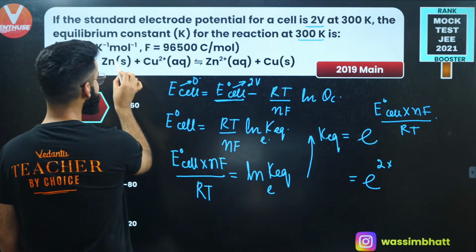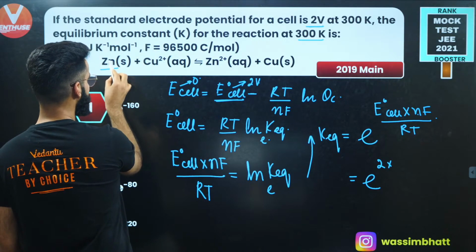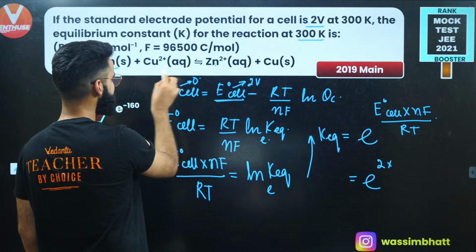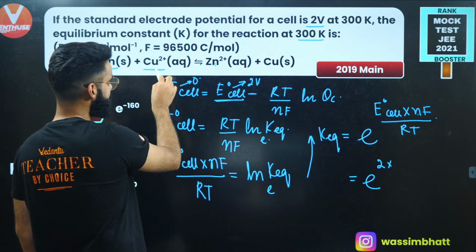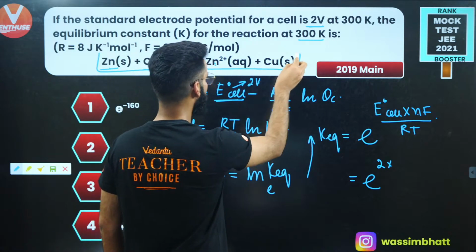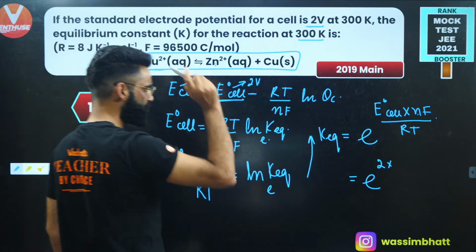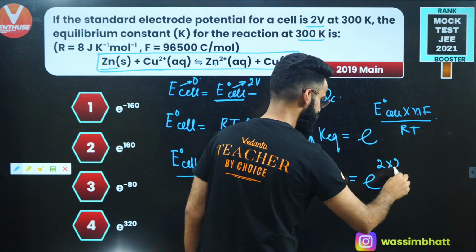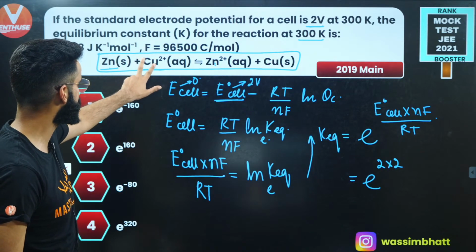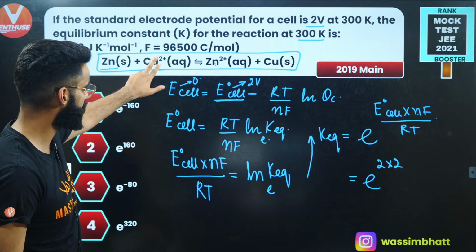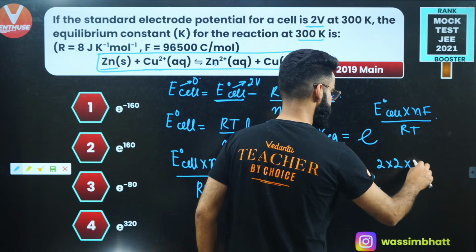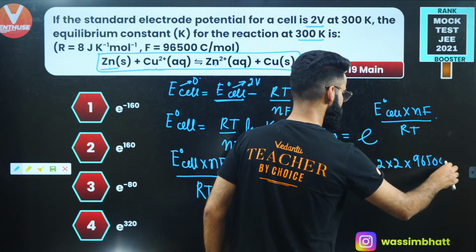See, zinc is undergoing oxidation from zinc to Zn2+. That means it's losing 2 moles of electrons, and Cu2+ is gaining 2 moles of electrons. So in this net cell reaction, how many moles of electrons are being exchanged? 2 moles of electrons are being provided by zinc, and the same 2 moles are being accepted by Cu2+. So you can say n value is 2. What is the value of F? Faraday's constant, that's 96500 coulombs, right?